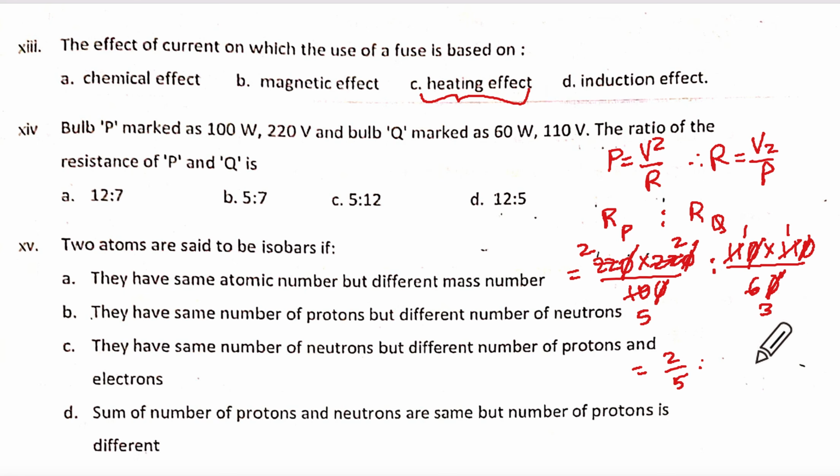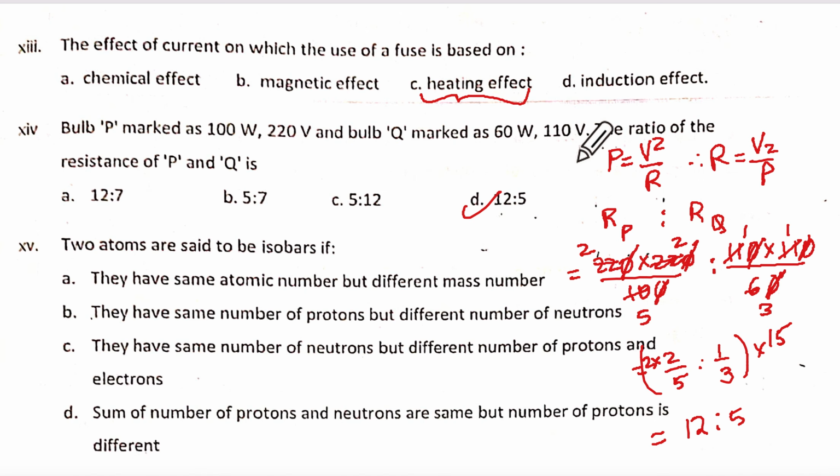So this is 4 upon 5, right? This is 2 into 2. When I was writing this, I was interrupted in my thinking, so that is why it happened. Now this is 12 upon 5, so you multiply by 15. 5 threes 15, 3 fours 12, 3 fives 15. So D option.